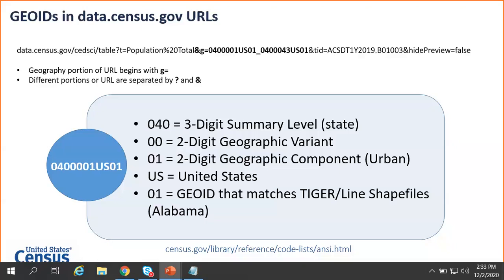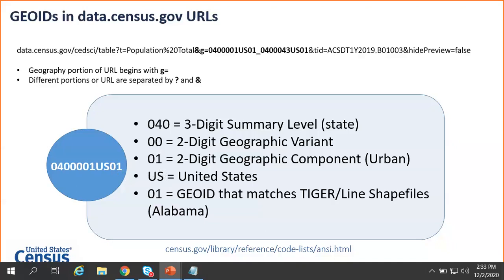In this case, it's just 00. The next two characters, 01, is for the 2-digit geographic component. This is what's saying that you want the urban portion of the state. Then you'll see US for United States, and then anything after the US is the geography ID.